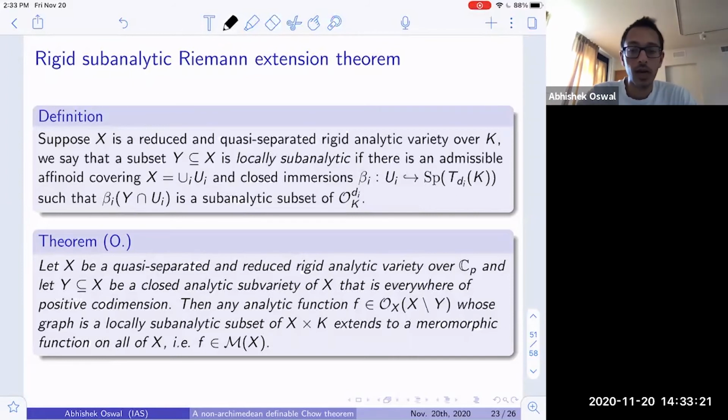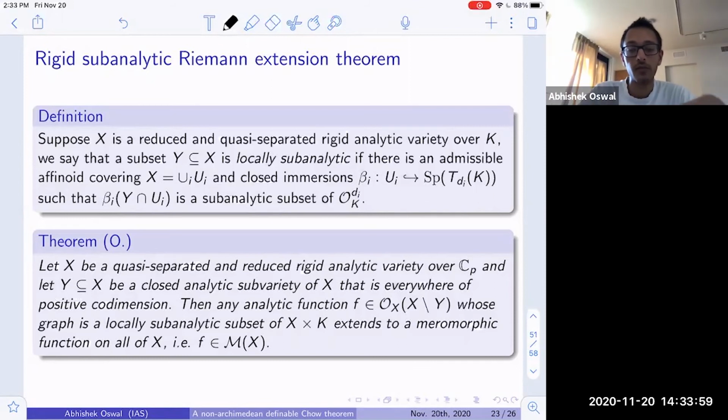Right, and so now if one has a quasi-separated and reduced rigid analytic variety over Cp, and if one has a closed analytic subvariety Y of X which is everywhere of positive codimension, then we prove that any analytic function on the complement of this closed subset Y extends to a meromorphic function on all of X, as long as its graph is a subanalytic set in X cross Cp. So this is a version of the Riemann extension theorem.